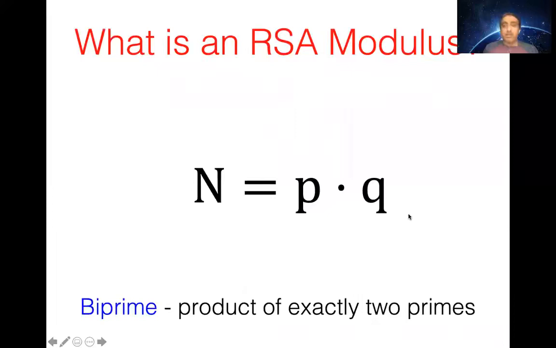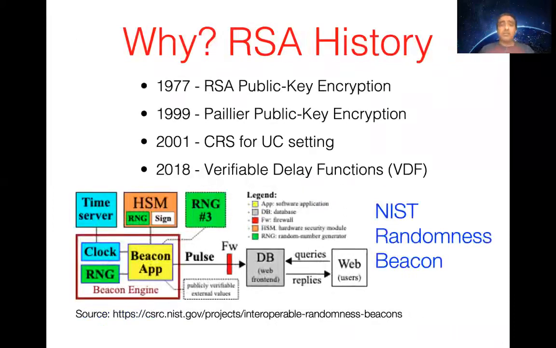What's an RSA modulus? It's simply a product of two primes, also referred to as a biprime. Since its inception for designing the first public key encryption, RSA has found use in several cryptographic primitives, most recent of which has been for the design of verifiable delay functions and, more recently, zero-knowledge SNARKs.